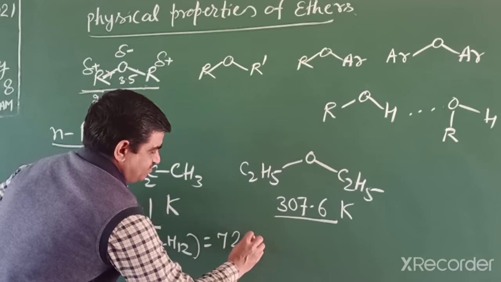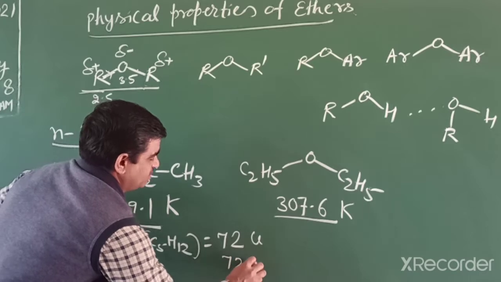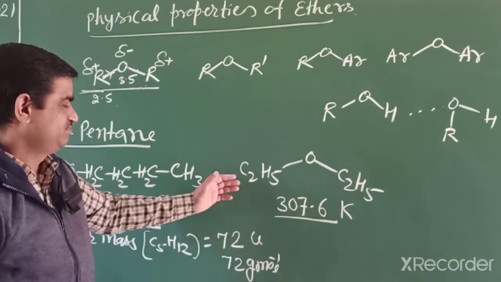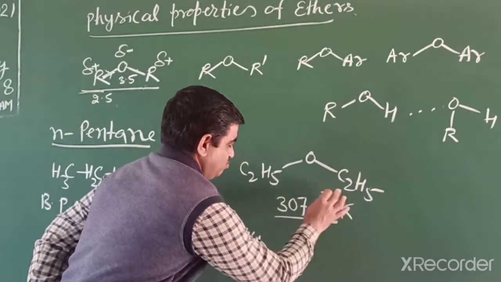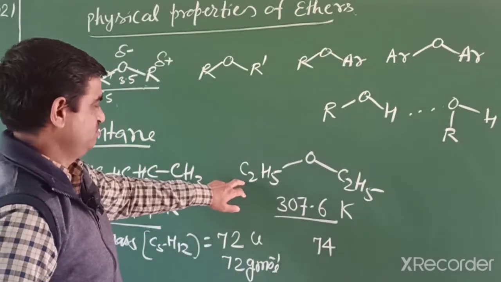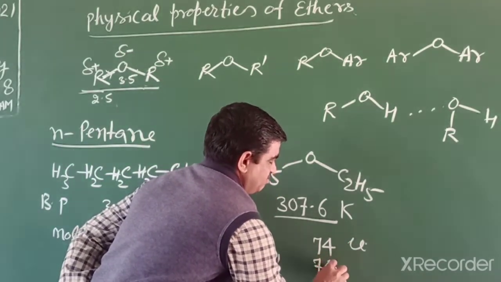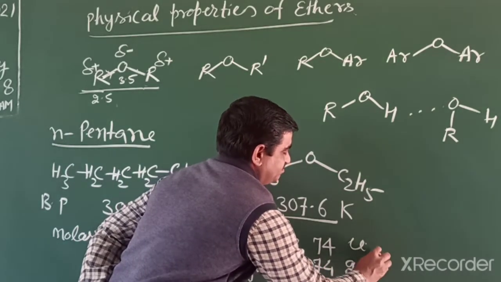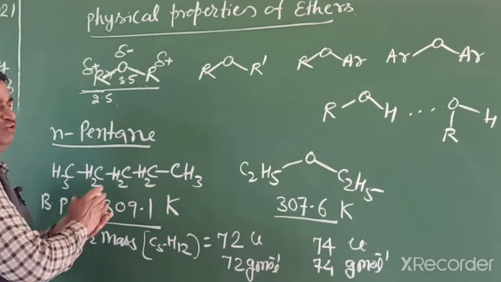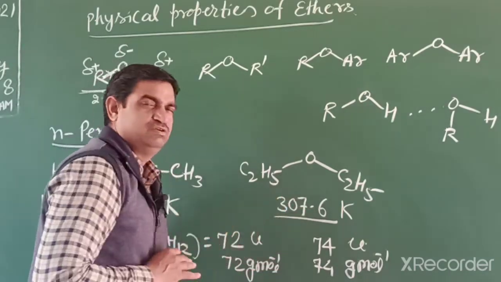If you write u, then it is molecular mass; if you write gram unit, then it is molar mass, gram per mole. Ethoxyethane is also similar; its total molar mass is 74, that is 74 unified mass as molecular mass and 74 gram per mole. When we compare, the alkane has a slightly higher boiling point than ether.